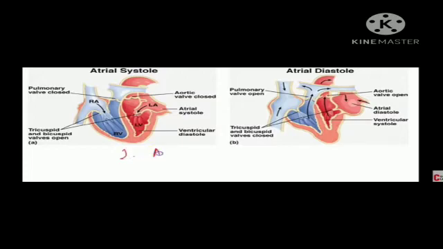But the question here is, when ventricular systole takes place, there is a chance that the blood can go back into the auricles, but it doesn't happen because the auriculo-ventricular valves, that is the tricuspid and bicuspid valves, close tightly. This time the chordae tendineae hold the flaps of the valves in such a position that it prevents their overturning into the auricles. In this way, the blood doesn't flow back into the auricles when ventricular systole takes place.